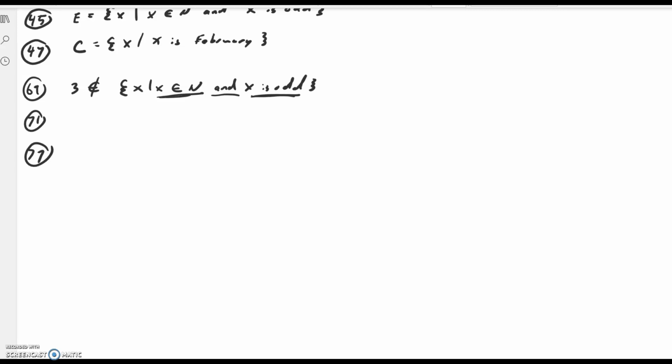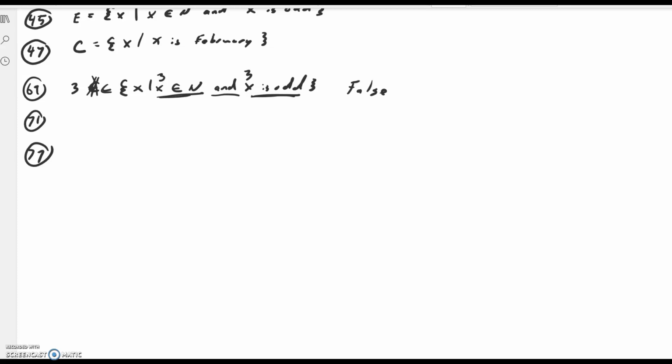If 3 fails on either one or both of these, then 3 is not a member. So I claim that 3 is a member because 3, if you put it right here, is a member of the natural numbers, and 3 is odd. So 3 is definitely a member of this set, and so the original statement is false. And that's just a little bit sneaky, that kind of thinking.